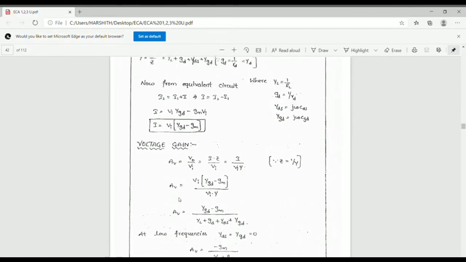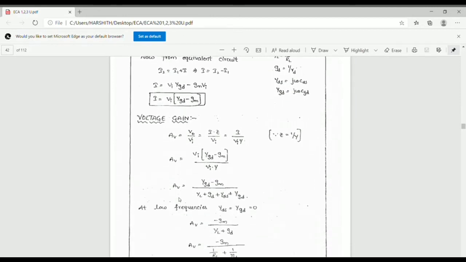So AV equals I by VI into Y. I is known already and Y is known already, so substituting these values, AV equals minus GM plus YGD by YL plus YDS plus GD plus YGD.